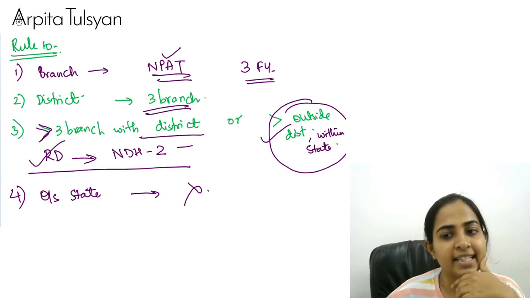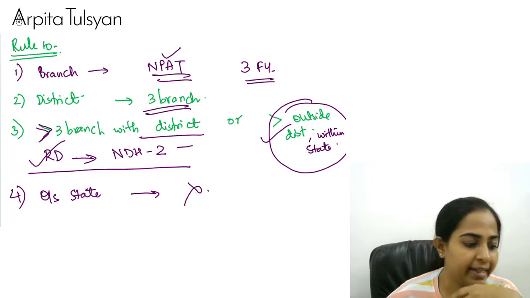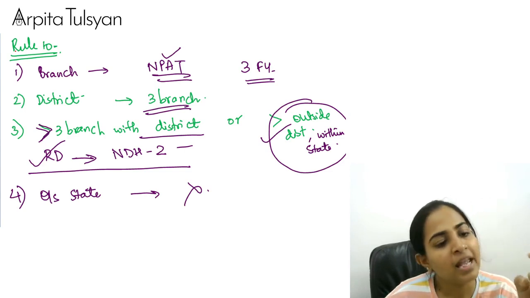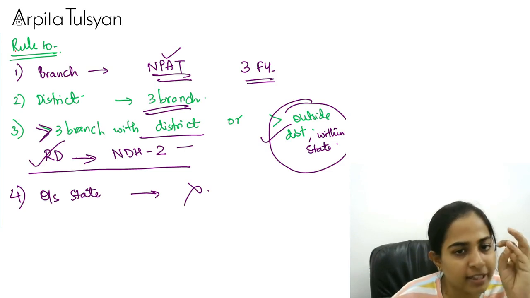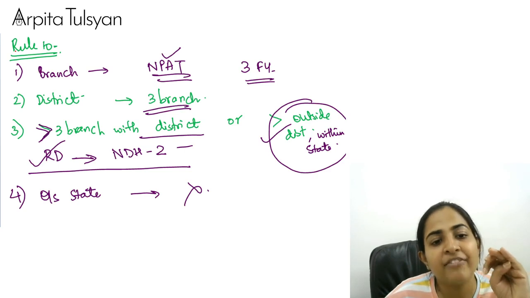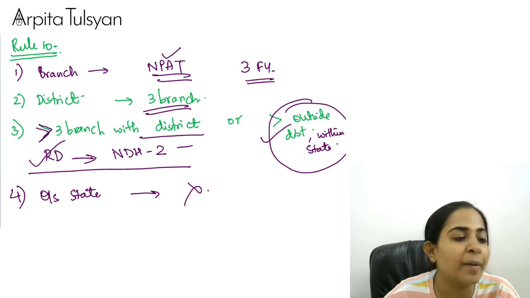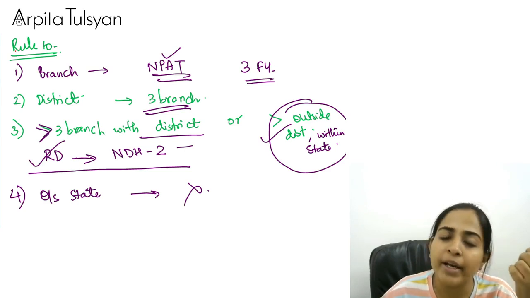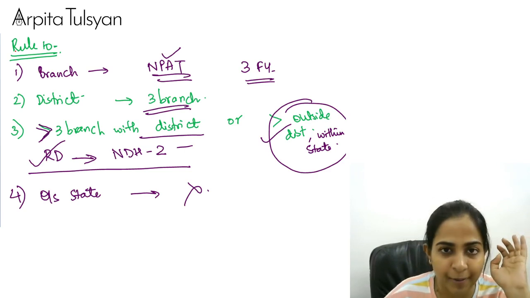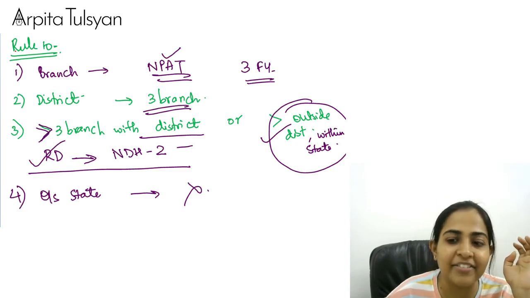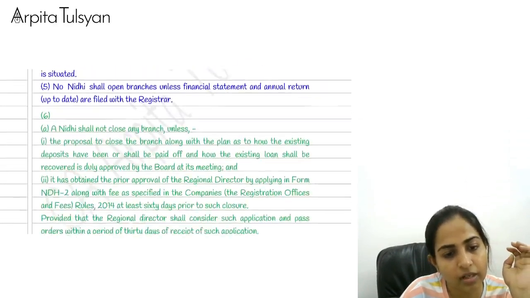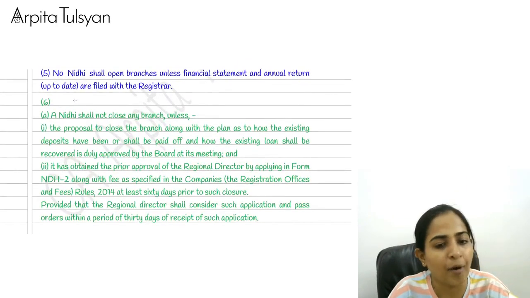Very, very clear with this, everyone? Yes. Okay, so till here, let's see it once. First of all, it should be having continuous profits during the last 3 years. Within the same district, it can open up to 3 branches. If it wants to open more than 3, or if it wants to open in another district of the same state, go and intimate the RD in form number NDH2. Outside the state is not at all allowed. Very clear with this, everyone? Yes. Okay.